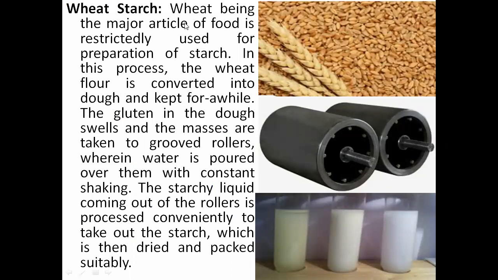Wheat, being a major article of food, is used restrictively for the preparation of starch. In this process, the wheat flour is converted into dough and kept for a while. So the gluten in the dough swells and the mass is taken into the grooved roller. Just as you prepare chapati, you make it into dough form, and then you subject it to the grooved roller, where two rollers are there and it passes through.